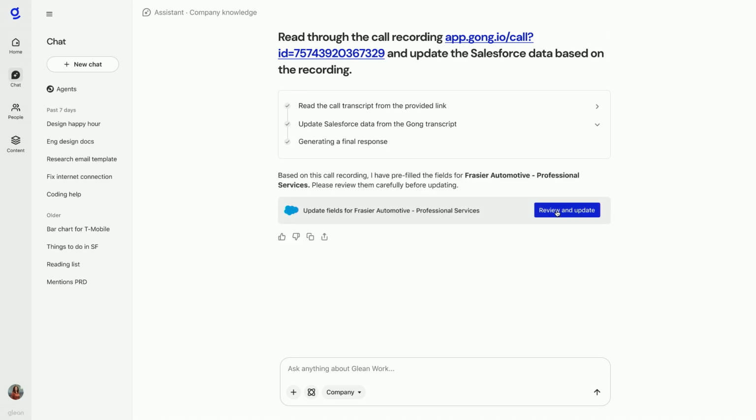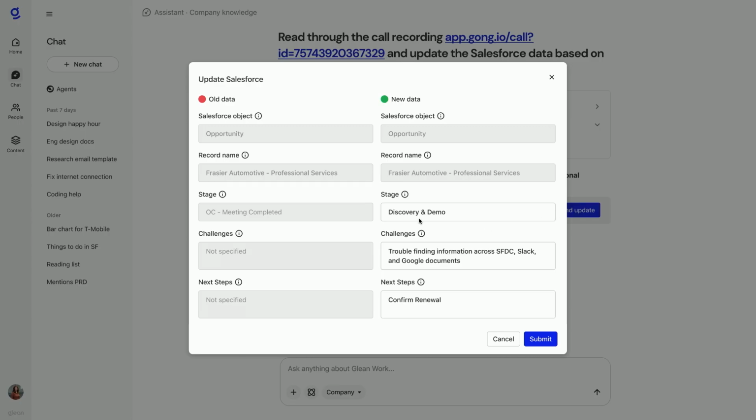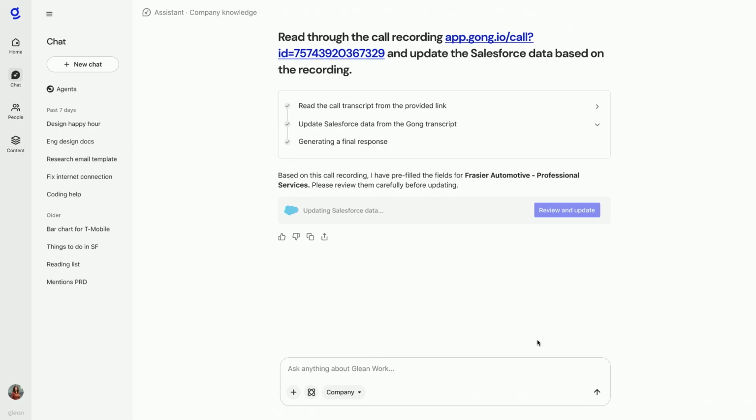And so it's looked through the transcript, and it's given me this summary of what was discussed in the call, and went through and filled out those key fields for me. And so once this all looks good, I can hit submit, and Glean will go and make the updates in Salesforce. Okay, this deal is moving very fast.